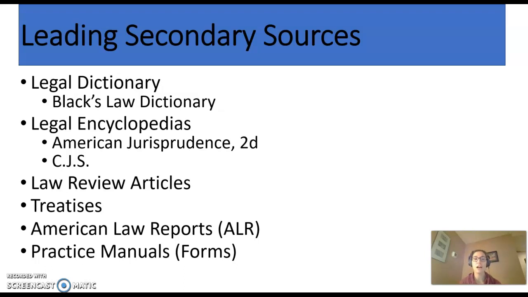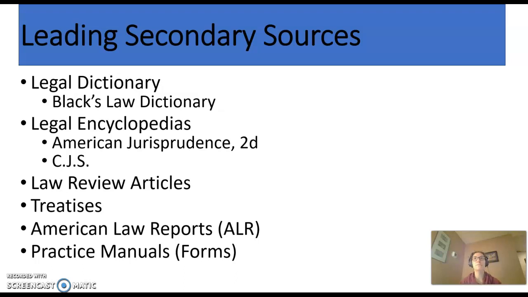Attorneys also rely on law review articles. Every single law school around the country publishes journals that come out usually quarterly or maybe 3 times a year. And these law journals are written mostly by professors from that school or other schools, and they publish scholarly articles on areas of law. Most practicing attorneys don't read law review articles on a day-to-day basis, but there are some issues that are well explored in law review articles.